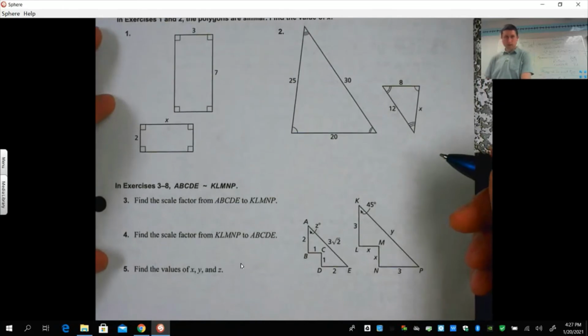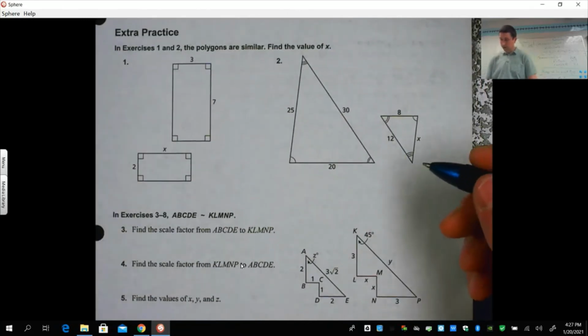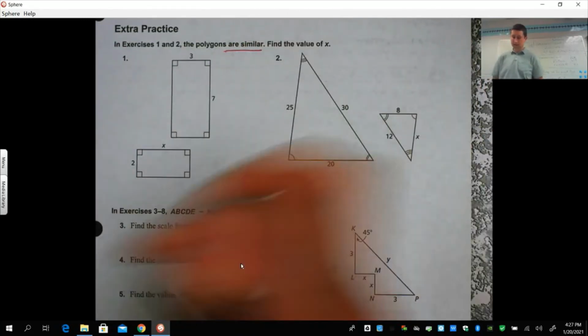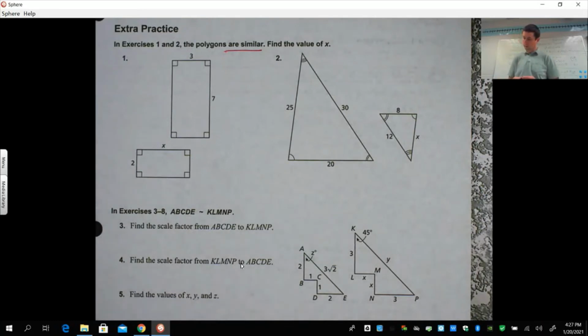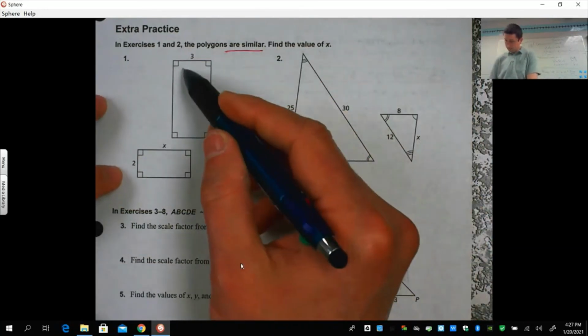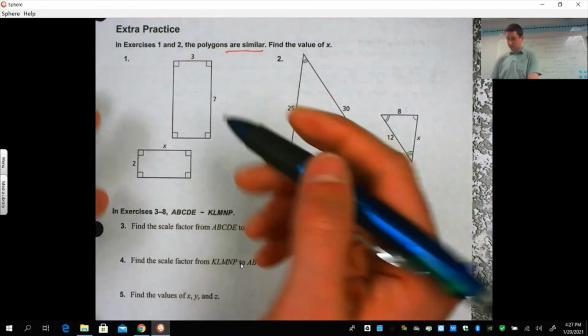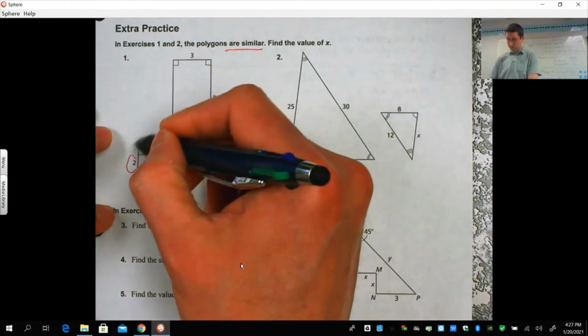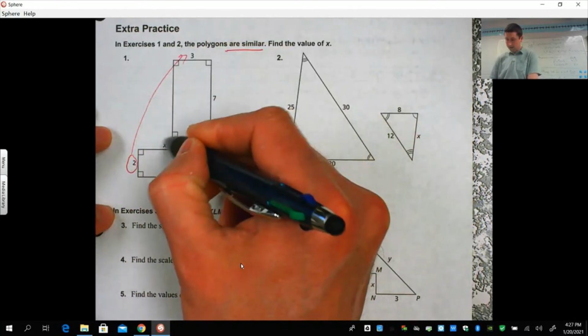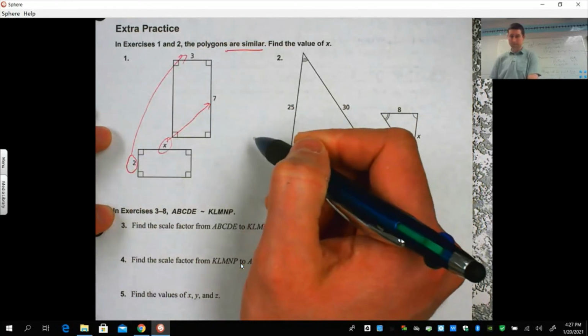Okay, in exercise 1 and 2, the polygons are similar. That means congruent sides and proportional lengths. Sorry, congruent angles and proportional sides. Find the value of x. So it looks like you need corresponding sides. So it looks like the 2 corresponds with the 3 and the x corresponds with the 7.